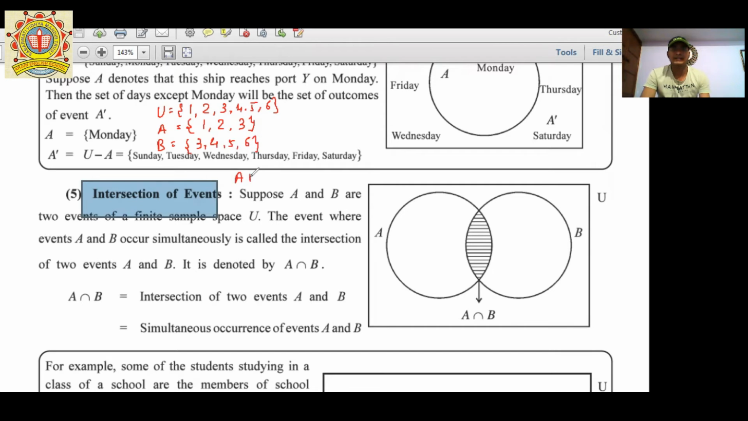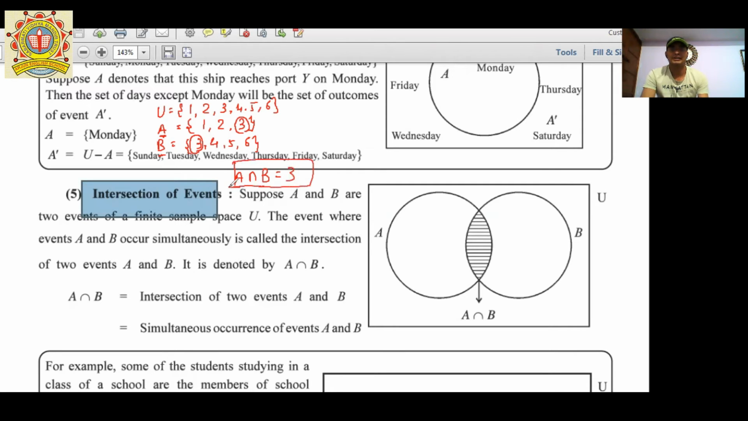So A intersection B, that is common between A and B. What is the common between A and B? That is 3. 3 is in A and 3 is in B. So the intersection of A and B is only 3.